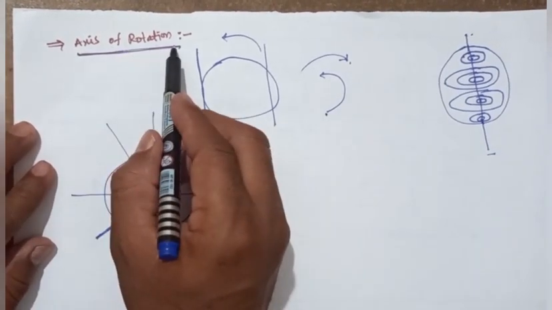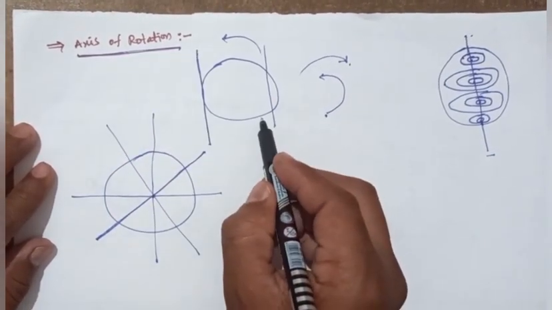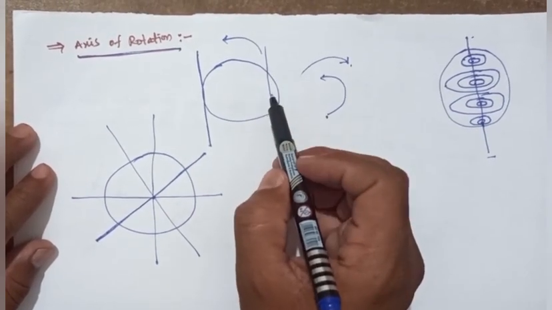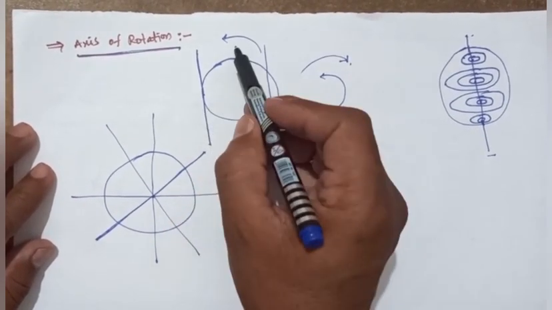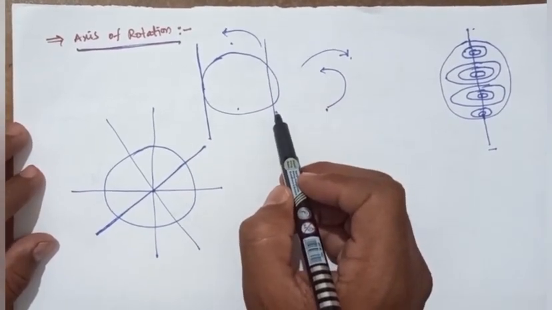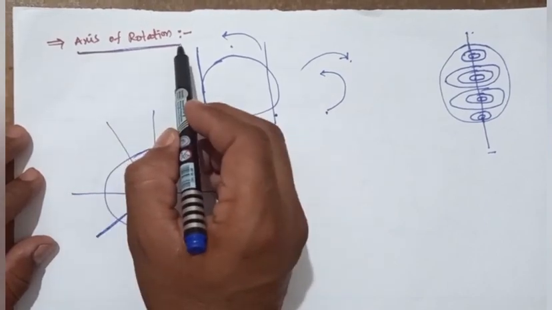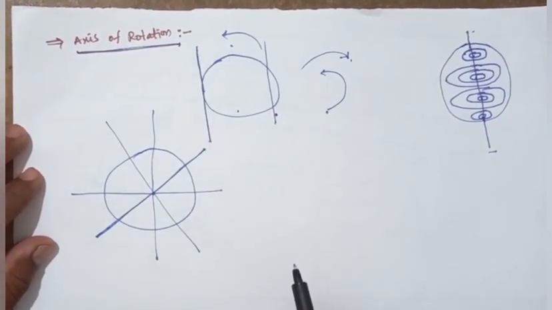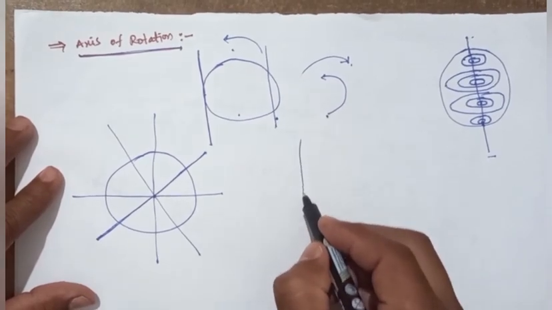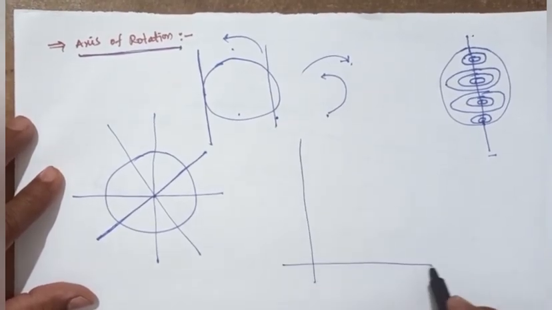The axis of rotation also depends upon the location. Where is the location? It can be the edge, the middle, or the other edge. The axis of rotation also changes with time. For example, we take a top.